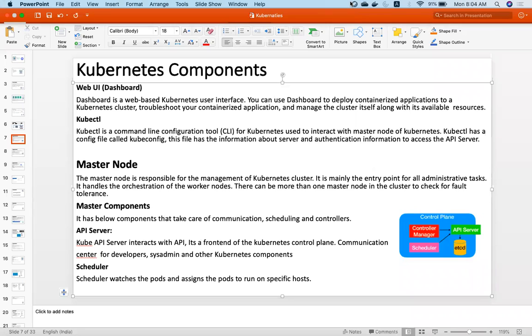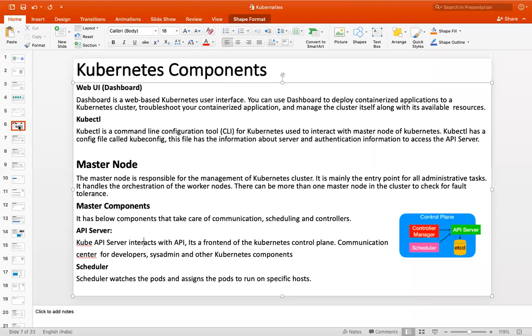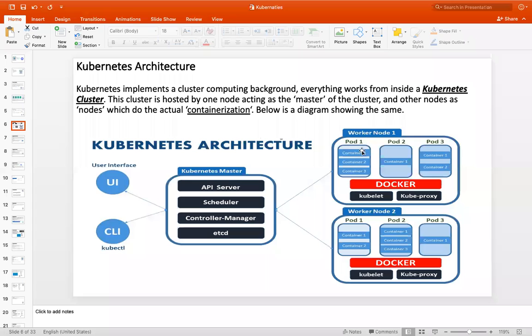A pod will have a container. We will discuss what a pod is and how to create a pod. If you see, we have a pod. A pod will have one or more containers. So we will discuss what a pod is later.